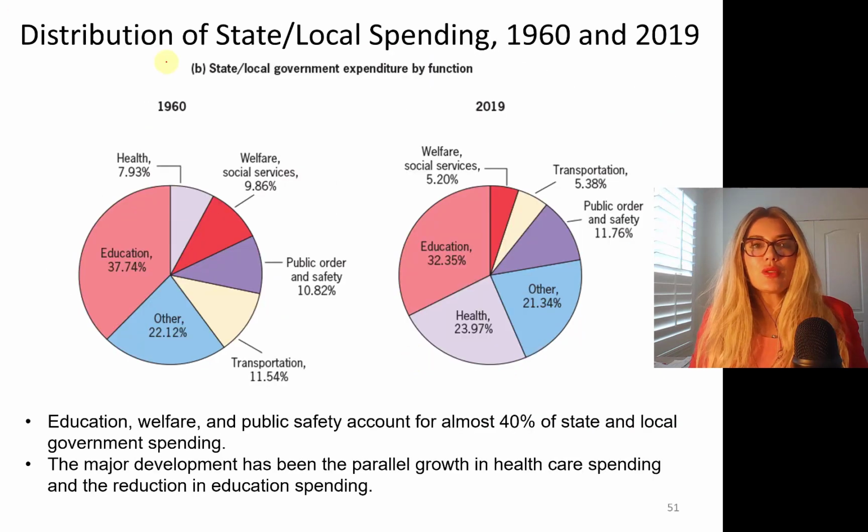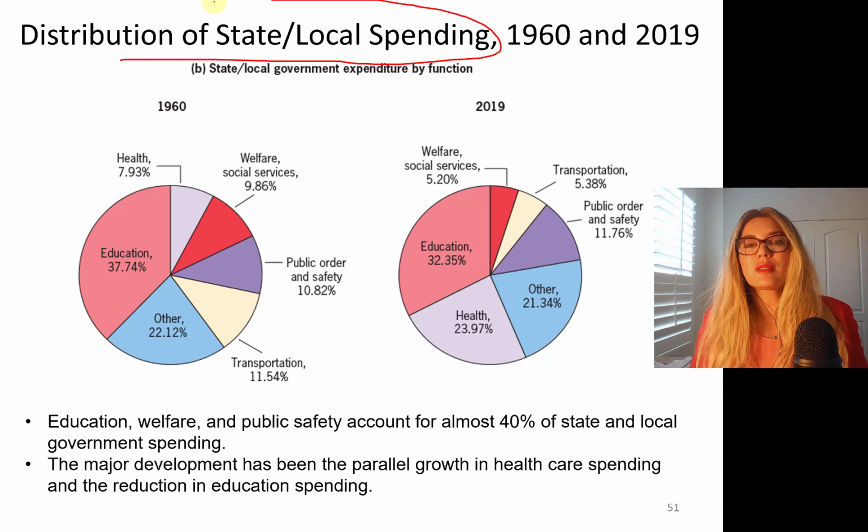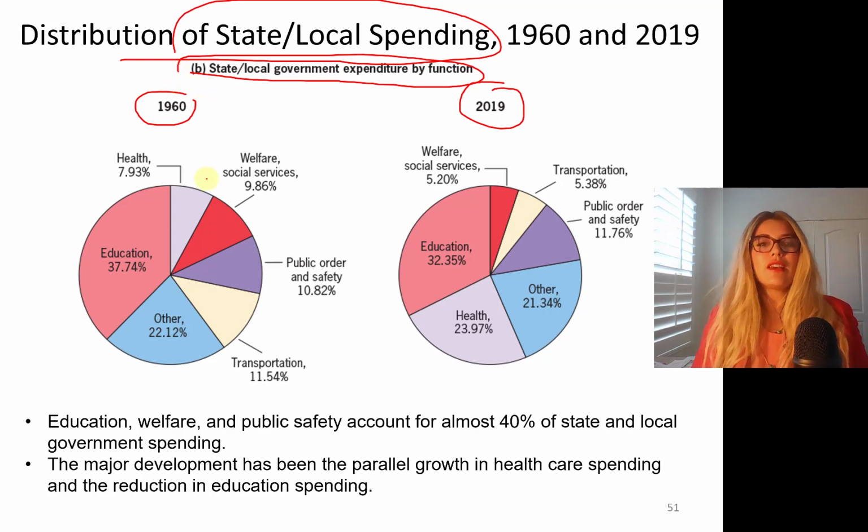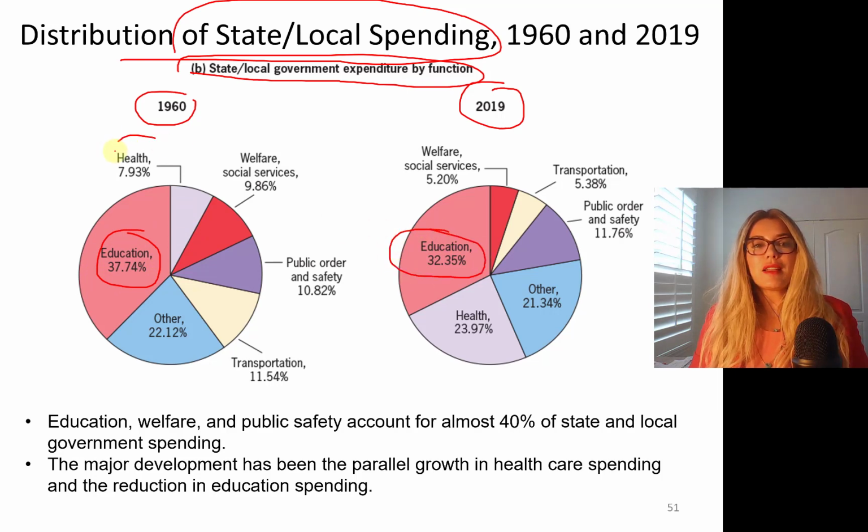Okay, so this is the distribution of state and local spending, a 1960 versus 2009 comparison. So where do state and local governments spend their money? About 40% of total government spending is done at the state and local levels. Education was the highest in the 60s. It's a little lower today. Look at this. Health spending was 8%. Today it's 24%. Ouch.